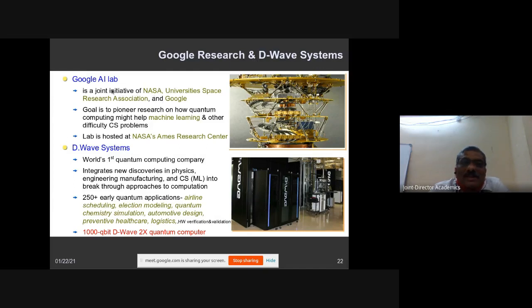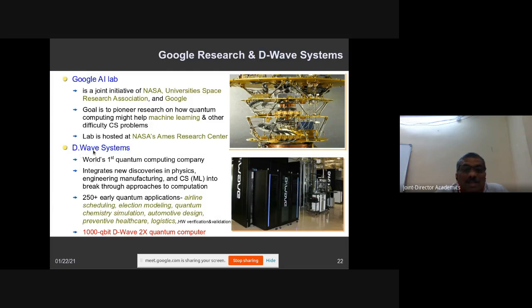These three are working on this. They thought of developing quantum computers that may help their machine learning applications. The Google AI lab's focus is especially on machine learning. They want to build hardware infrastructure, rather than conventional quantum computing based. This complete lab is hosted at the NASA Ames Research Center.